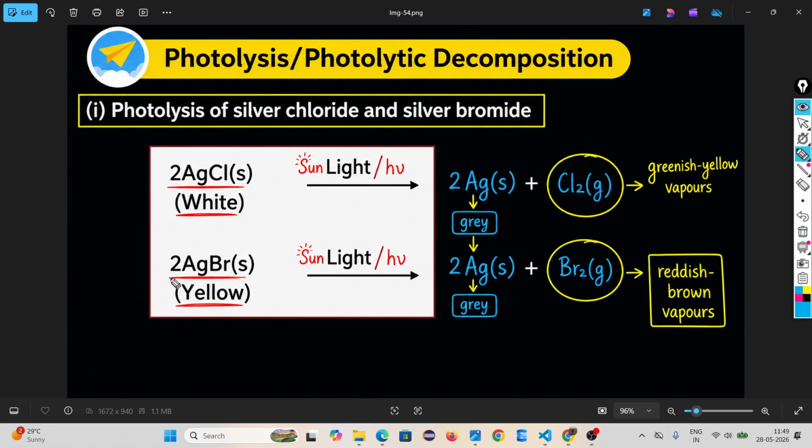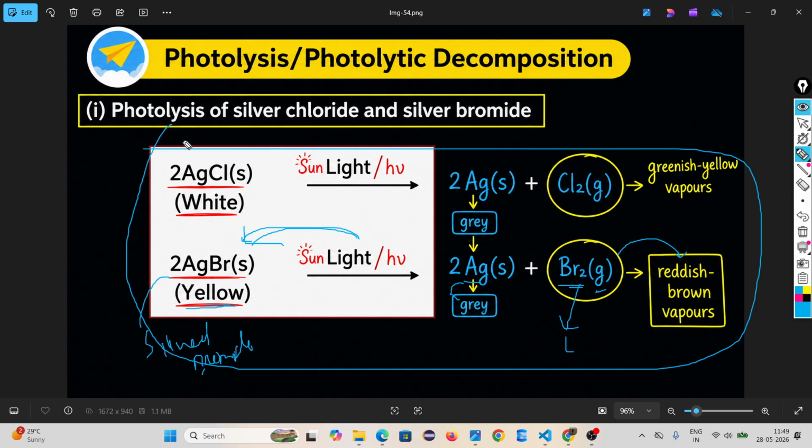Same thing with silver bromide. This is yellowish in color. When you put this in front of sunlight, it gives you silver and bromine. You remember bromine is the only non-metal that is in liquid form, but here I am writing gas because you are providing sunlight. This bromine is reddish brown in color and silver is gray in color. You have to remember these two are the reactions that require sunlight to break down into many products.